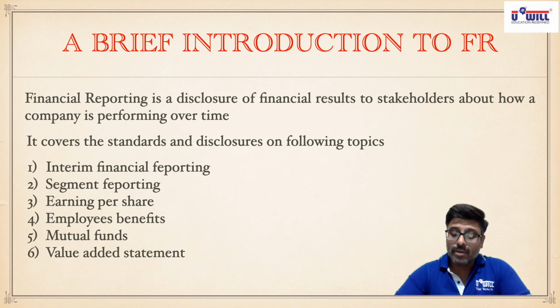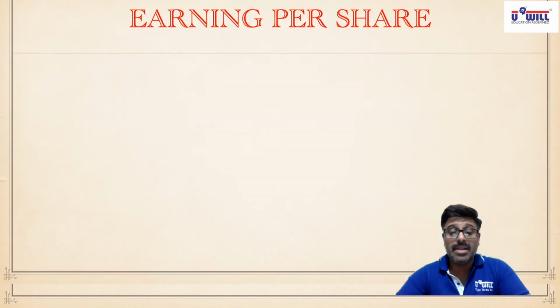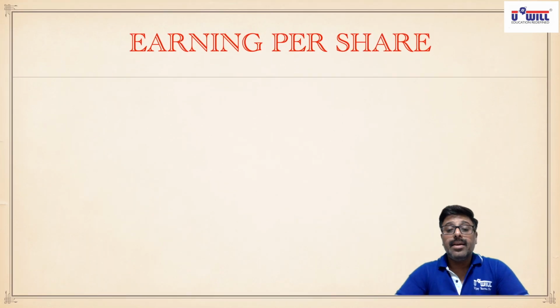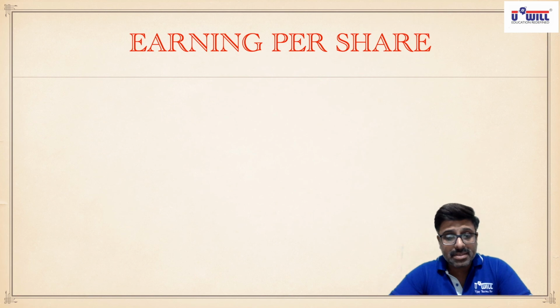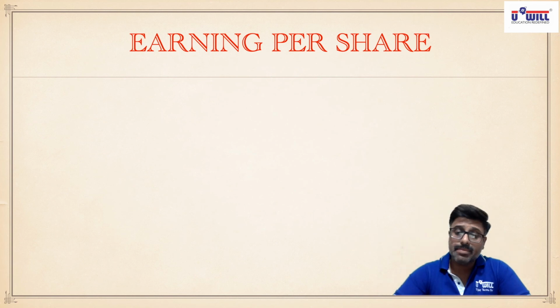Okay, all of you take out your notebooks and give the heading financial reporting subject, and the name of the chapter is earning per share. Now let us understand the meaning of earning per share. The concept is quite simple. Earnings means profits, per share, so total profits divided by number of shares. Total profits divided by number of shares is earning per share.